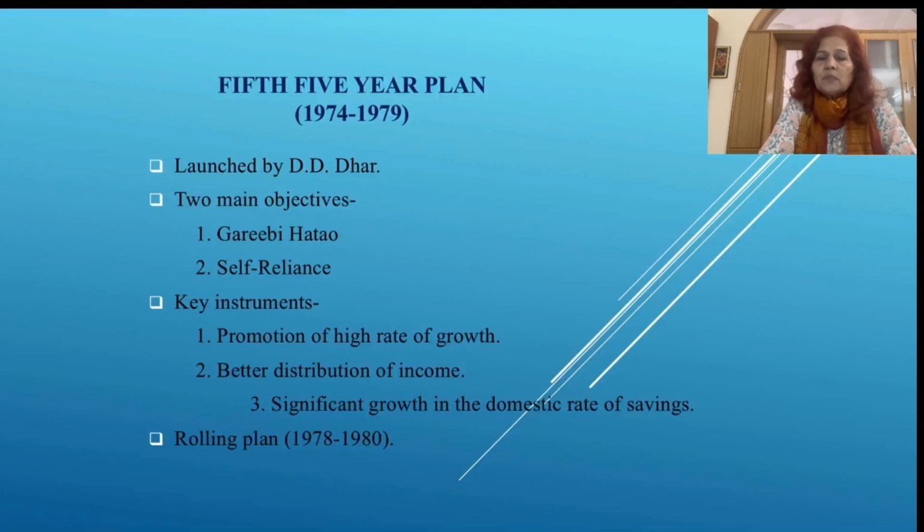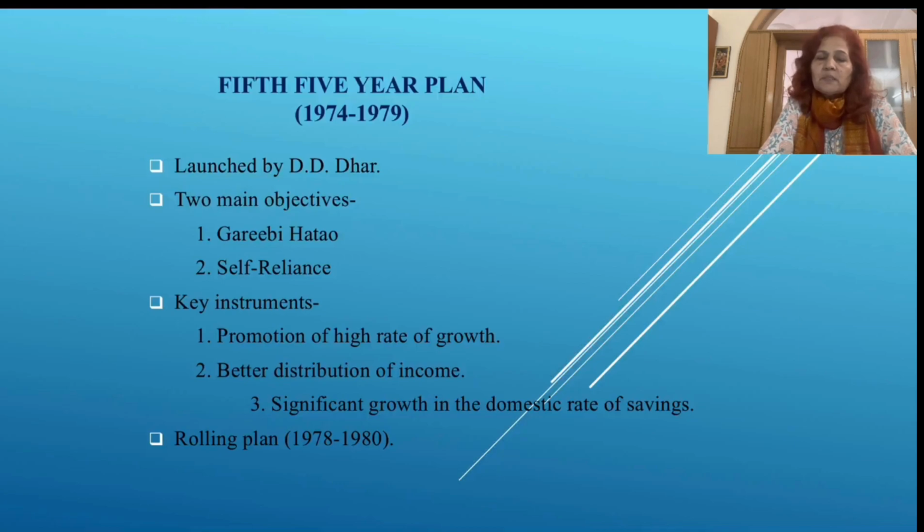Now, we come to the fifth 5-year plan that started in 1974 and ended in 1979. This 5-year plan was launched by D.D. Dhar. There were two main objectives: Garibi Hatao and self-reliance. Self-reliance, Atmanirbhar: we should be dependent on ourselves, on our own country, with no need to import any goods from the outside world. That was the basic motto of this 5-year plan.